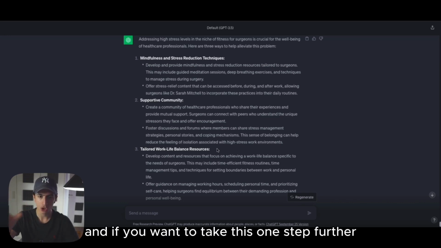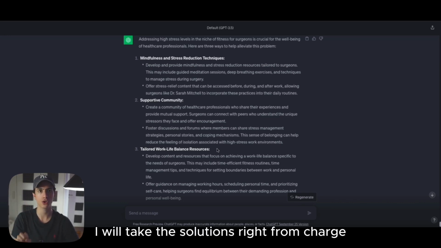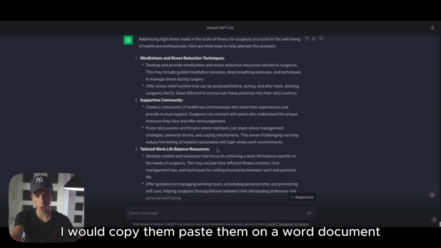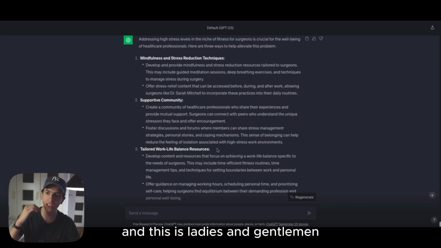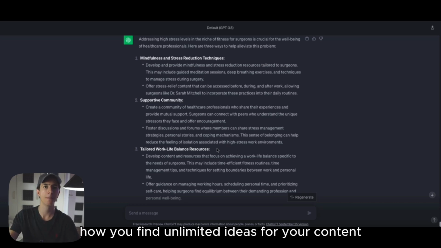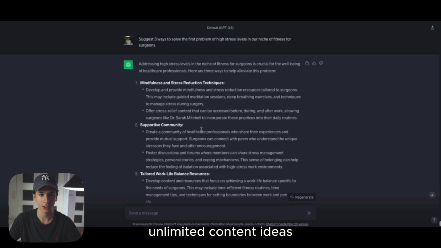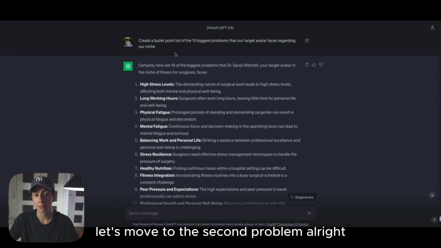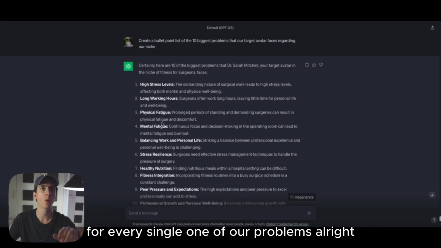And if you want to take this one step further, I would take the solutions from ChatGPT, copy them, and paste them on a Word document, and this is, ladies and gentlemen, how you find unlimited ideas for your content, unlimited content ideas. Let's move to the second problem. And we want to be doing this for every single one of our problems.